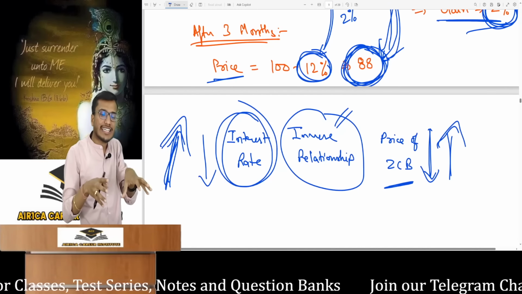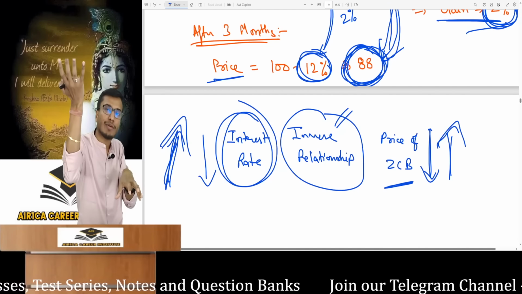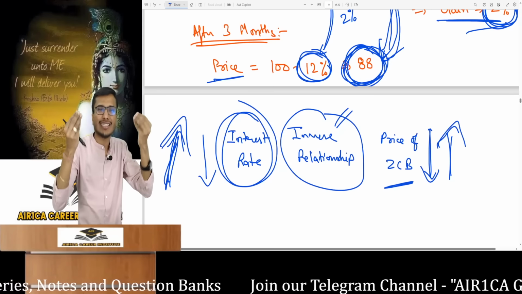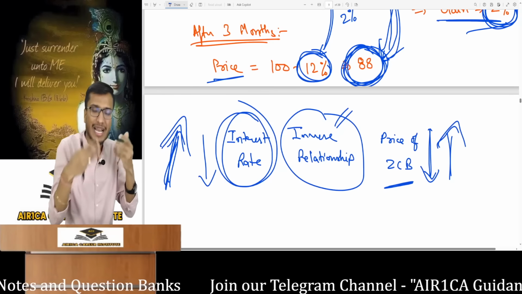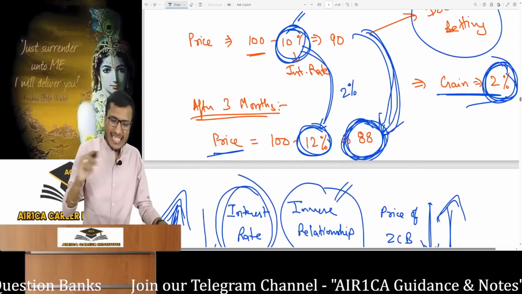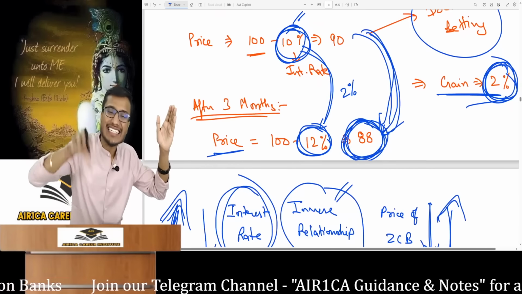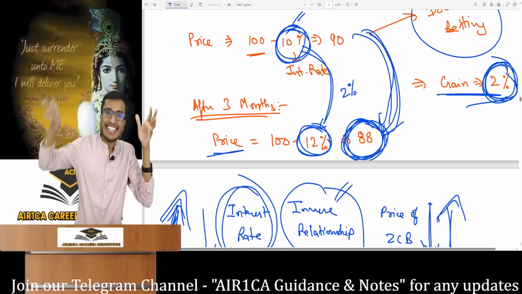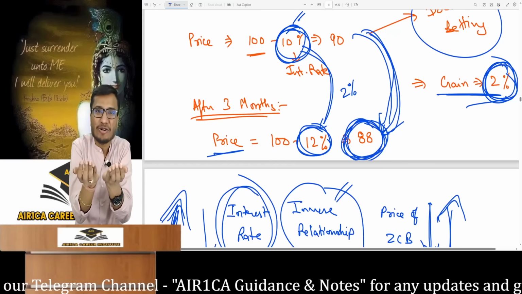If market interest rates fall, the zero coupon bond price definitely rises. If market interest rates rise, zero coupon bond prices fall. These are basic concepts from security valuation. Look here, you are calculating the price of the zero coupon bond by subtracting the interest rate from 100. If you subtract a higher interest rate, the price of the zero coupon bond will be lower.